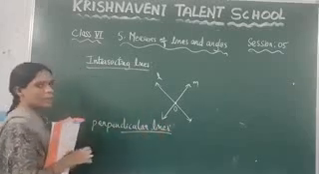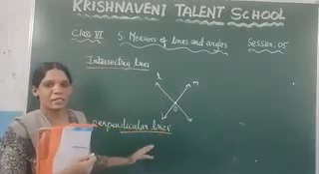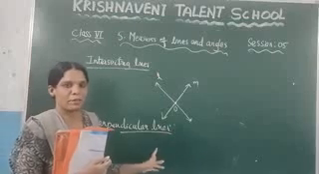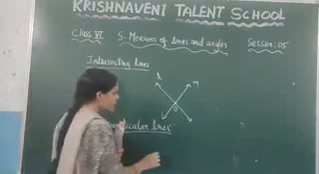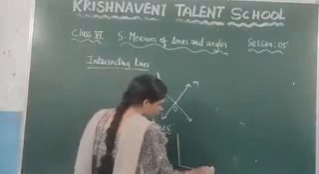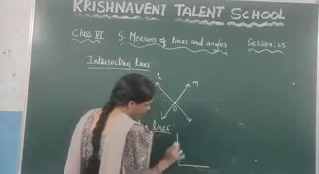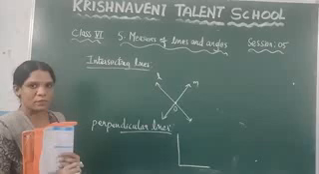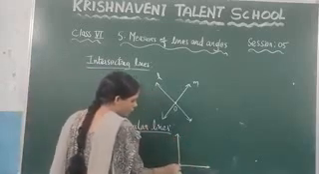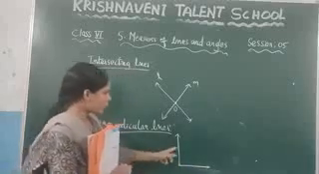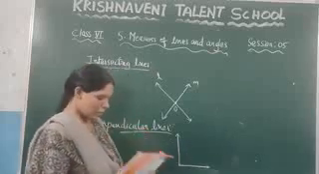So what is the meaning of perpendicular lines? Here also, if two lines intersect each other such that those two lines meet at 90 degrees, such lines we call perpendicular lines. Let us consider these two lines. You can observe these two lines are intersecting lines because this line and this line are intersect at one point.